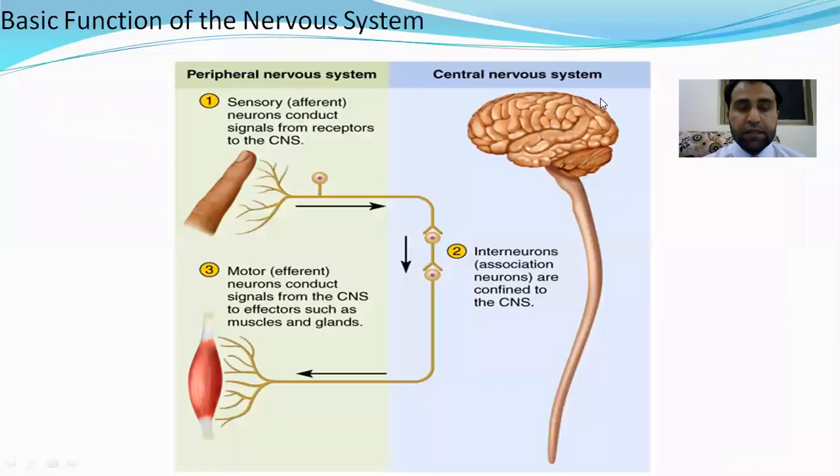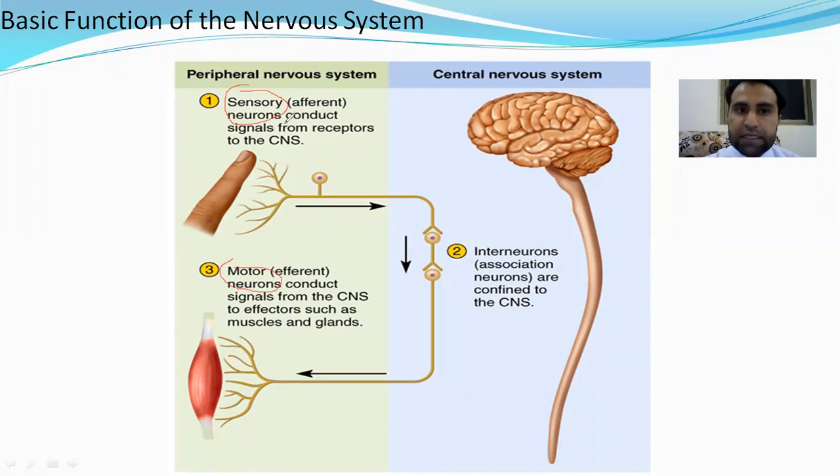All right, now we will discuss peripheral nervous system and central nervous system, as we discussed already. Peripheral nervous system consists of sensory neuron and motor neuron.